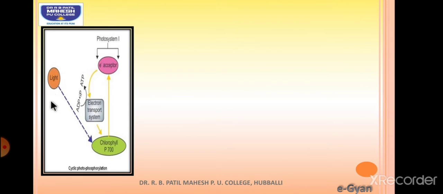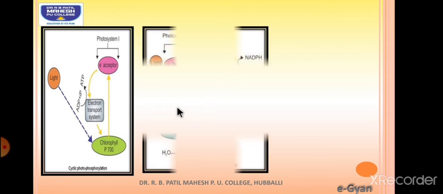So this is cyclic photophosphorylation. It occurs in the lower plants. So that's why lower plants which can synthesize food cannot release oxygen. Why? That we are going to understand in the first PUC.